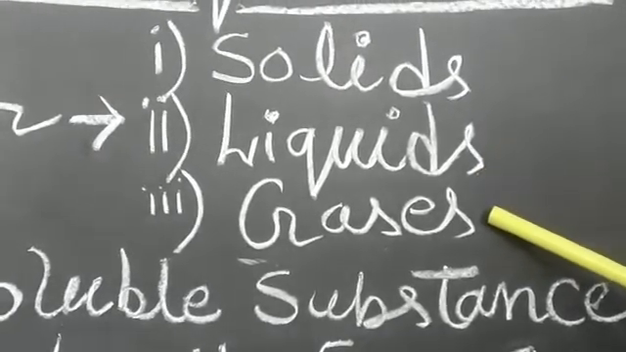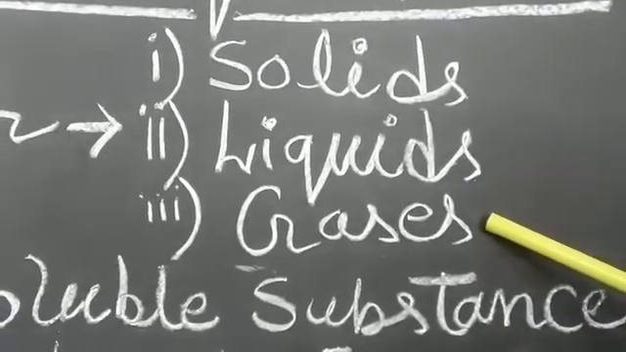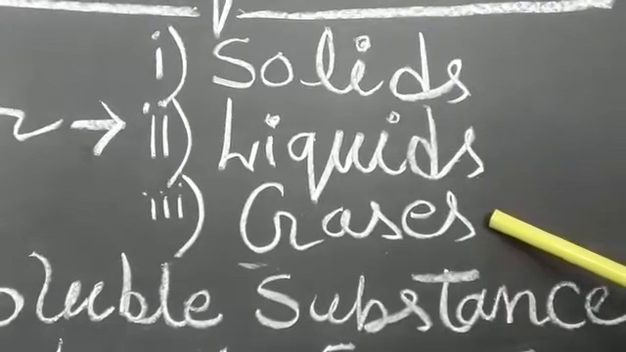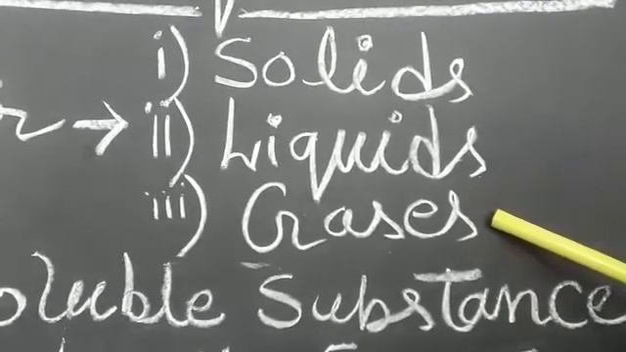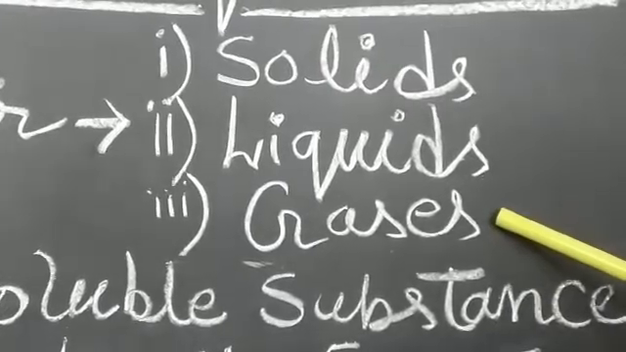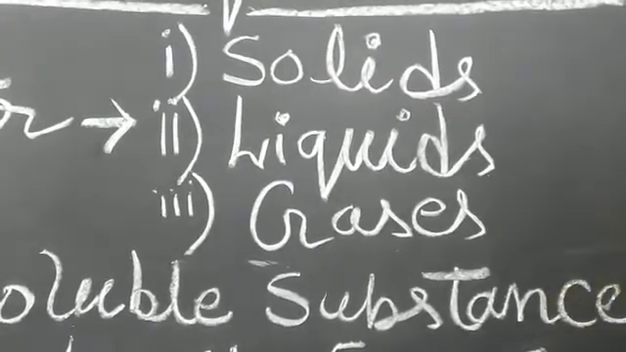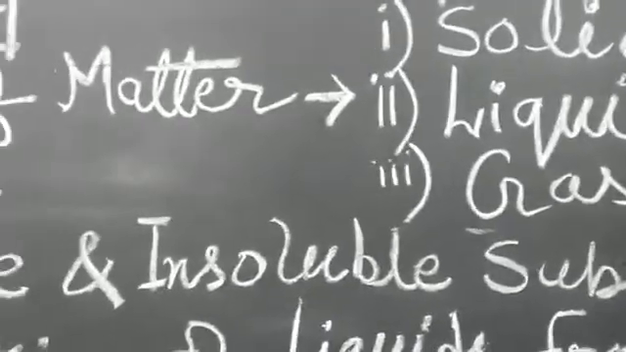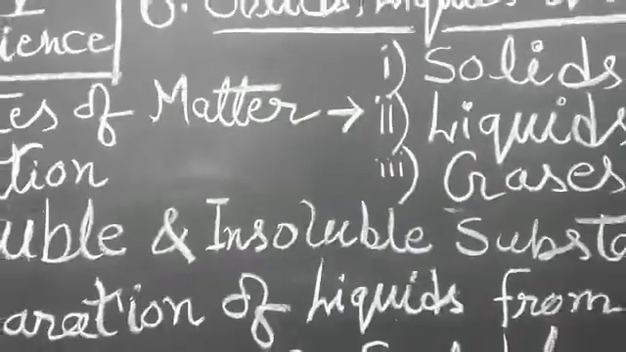Third, gases. In gases, the particles are very loosely packed so they can move freely. It does not have fixed shape or volume. For example, air, cooking gas, etc.